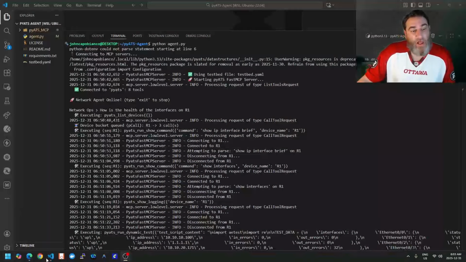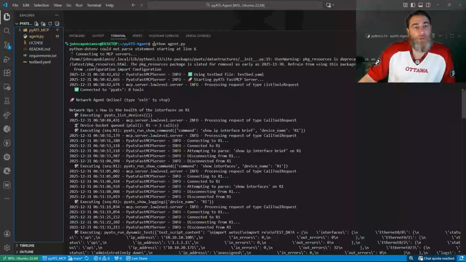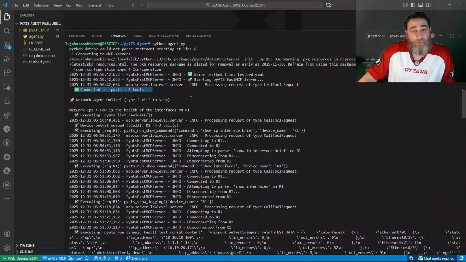So take a look at this log. So Python agent pypy, that's all we need to do. It connects 8 tools to the pyATS, including a dynamic test MCP. Nothing is hard-coded for interfaces. It's just a generic test. I ask it the health of interfaces on R1. It proceeds to run show IP interface brief, show interfaces, and show logging.